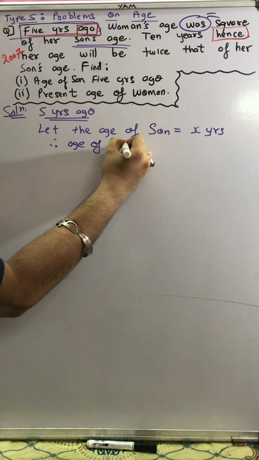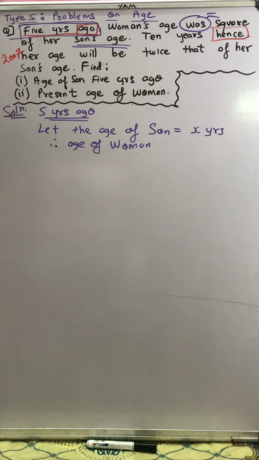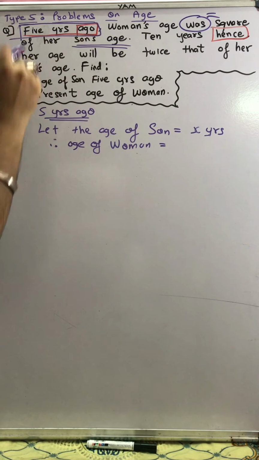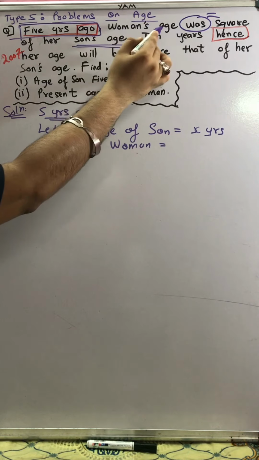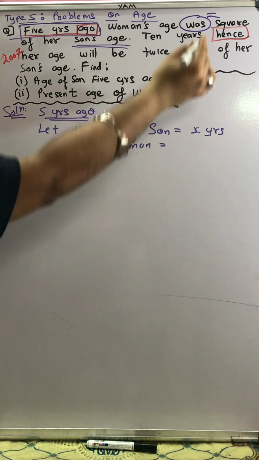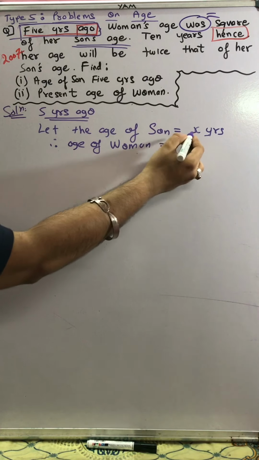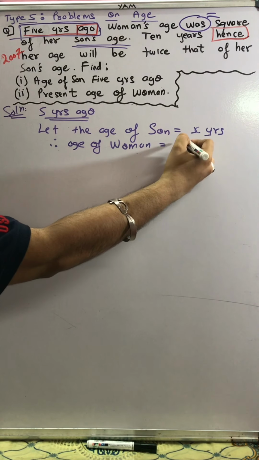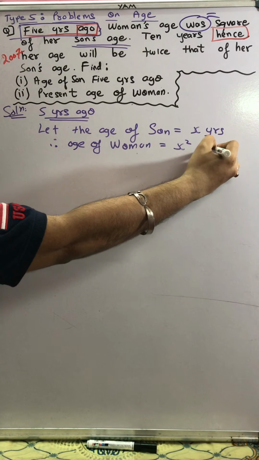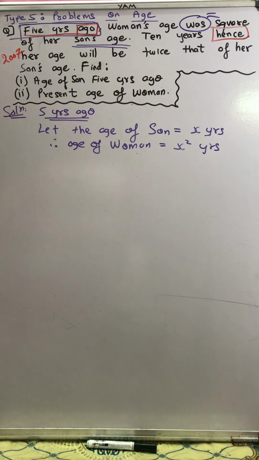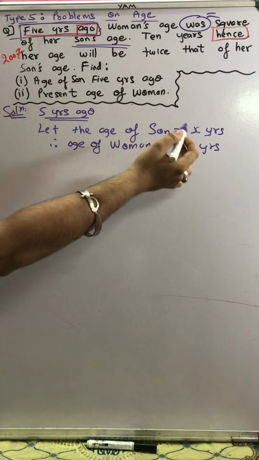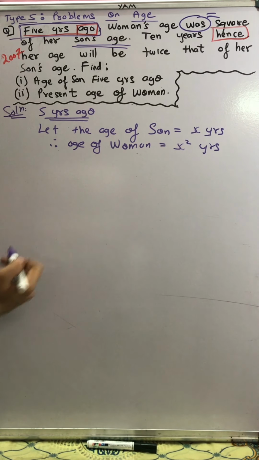Therefore, age of woman. Now we are determining the age of woman. कभी की age? 5 years ago. Don't forget, 5 years ago. Woman's age was means equal to square of her son's age. We suppose the age of son as x, so square of her son's age is x square years. Okay, great. So we got to know that 5 साल पहले, 5 years ago, age of son was x years and age of woman was x square years. Okay, now we are done with that part.